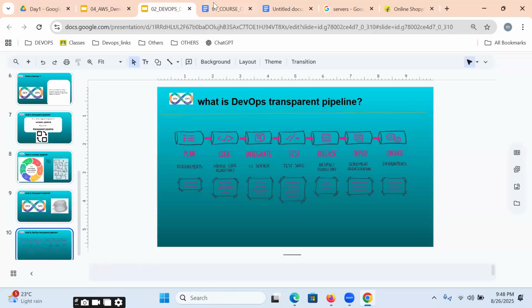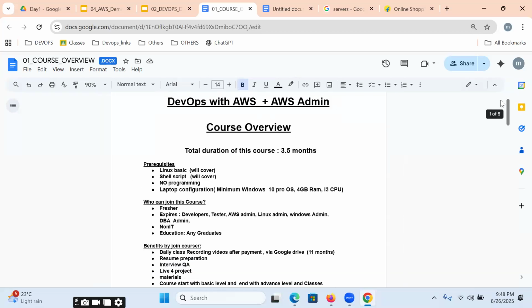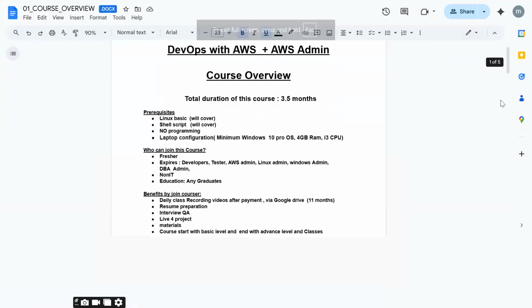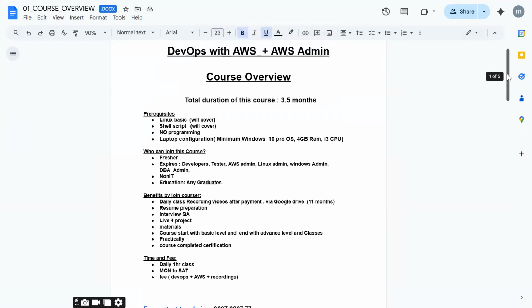Up to this point, any questions, please? Just one question. Maybe I missed this, because I dropped for 5 minutes due to an internet issue. This DevOps with AWS, right? So we are starting with AWS. Then Linux basics and all those things? Linux basics and scripting will be covered. Some basics and some important commands will be covered along the way.